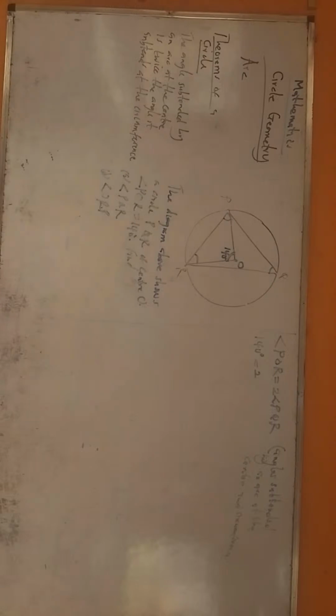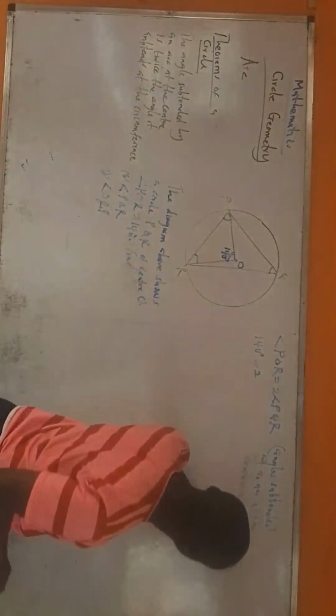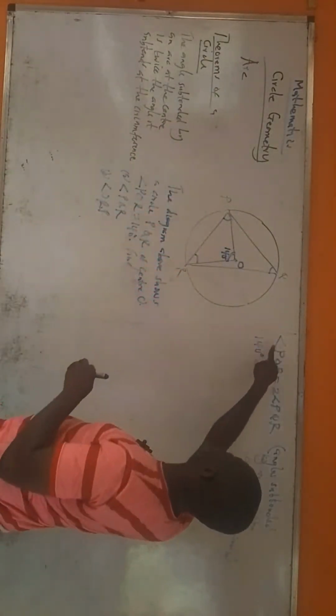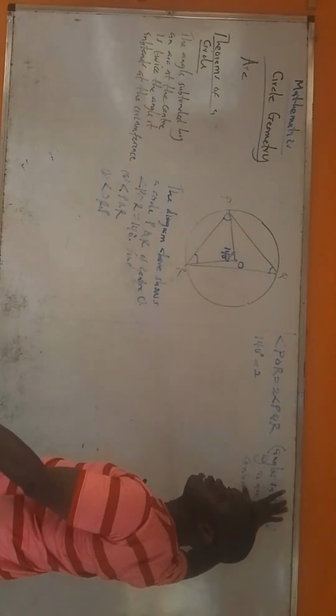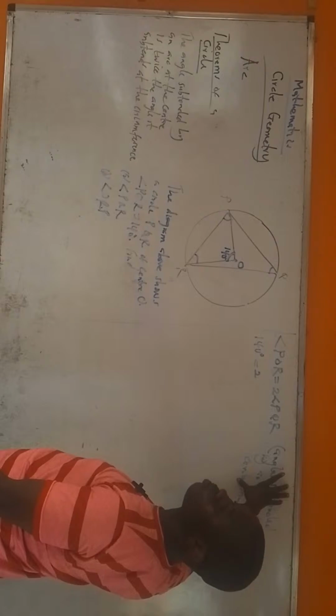All right? Any question, please? Because you are trying to say that the angle subtended by an arc at the center is twice the angle the same arc subtends at the circumference. So that is basically that. In WAEC, this is what they will see for them to give you a mark. If you just write something like this and you didn't put the reason here, you will get it wrong. You will not be given your mark.